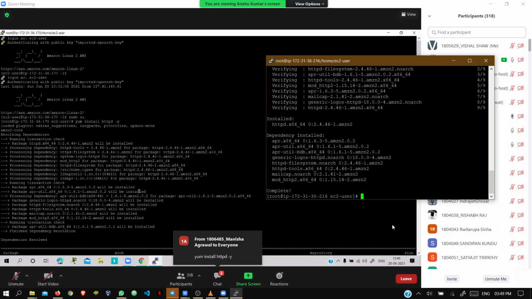Sir, is this command the same for all Linux kernels or is it different? See, basically most of the commands are the same. Some commands differ a bit. Here we are connecting to a cloud server, the Amazon Linux 2 AMI, so we use this kind of command to get the Apache server. Apart from that, there are many other servers also available, and their commands are also a bit different. So you have to learn. But basically our task is not that, like in the cloud.